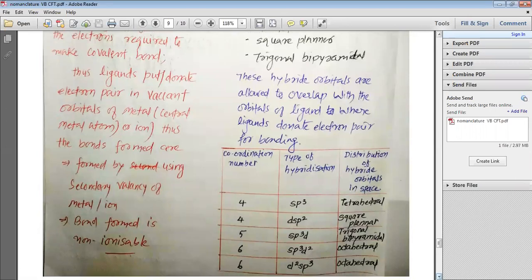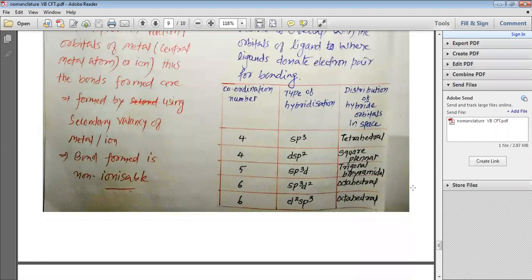So when the ligand donates its electron pair and makes the coordinate covalent bond, here you can see the number of coordinate covalent bonds, the type of hybridization, and the distribution of hybrid orbitals in space.